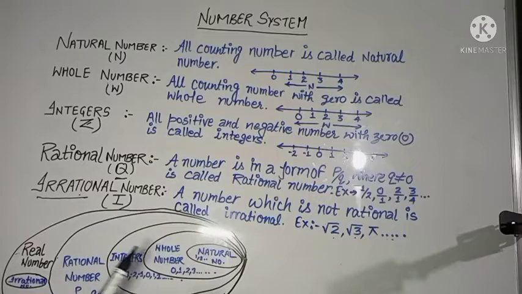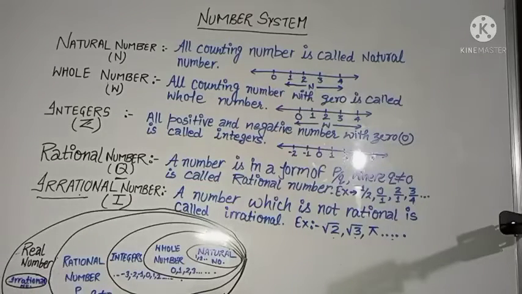It means every natural number is a whole number, but every whole number is not a natural number. The second one is integers. Integers are bigger than whole numbers. It means integers include whole numbers, but integers don't come in whole numbers. Negatives don't come in whole numbers.